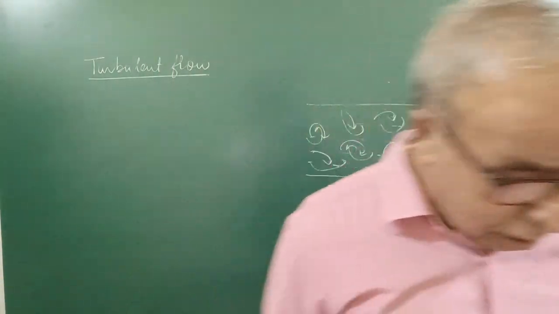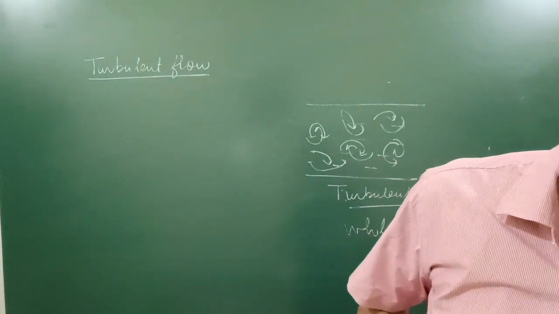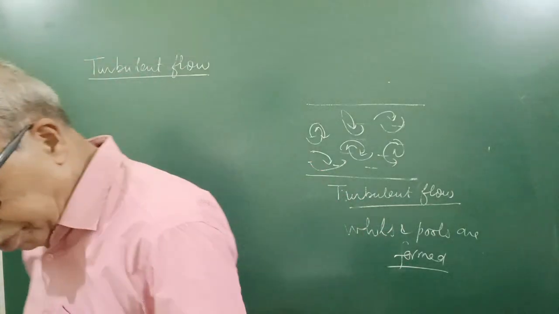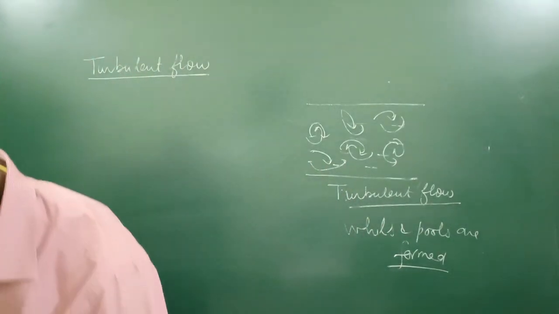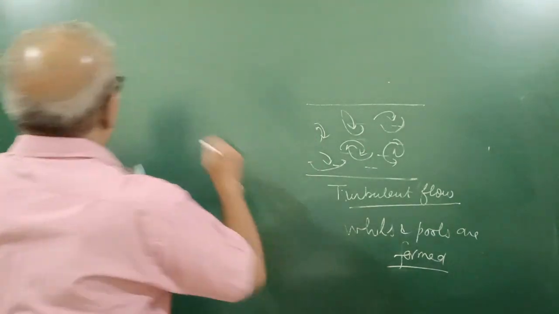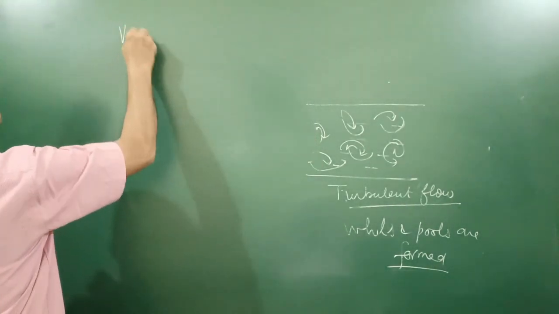It is just an introduction. Now I come to viscosity. Actually, the main purpose here is to tell viscosity.